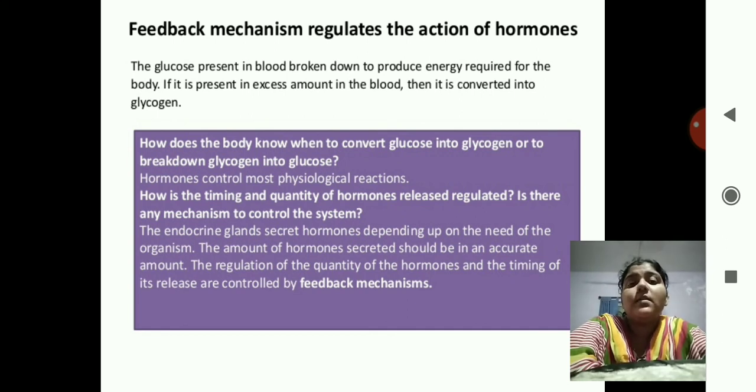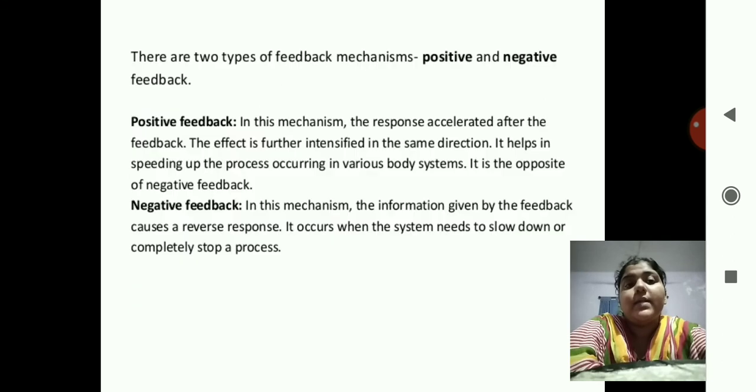How are the timing and quantity of hormones released and regulated? Is there any mechanism to control the system? Yes. The endocrine glands secrete hormones depending upon the need of the organism. The amount of hormones secreted should be accurate. The regulation of the quantity of hormones and the timing of their release are controlled by the feedback mechanism.